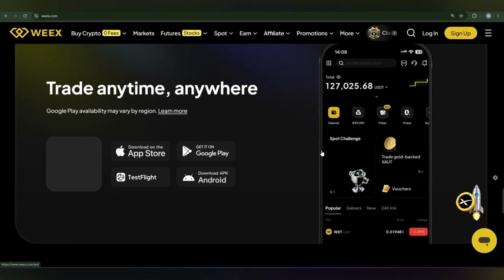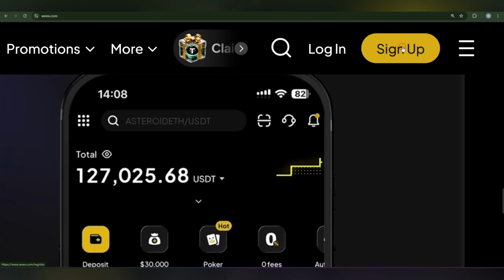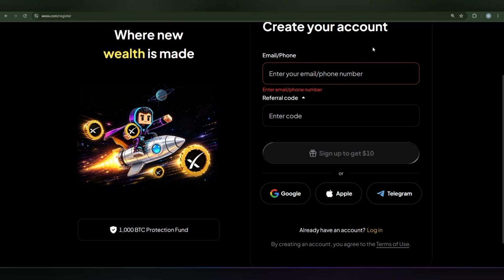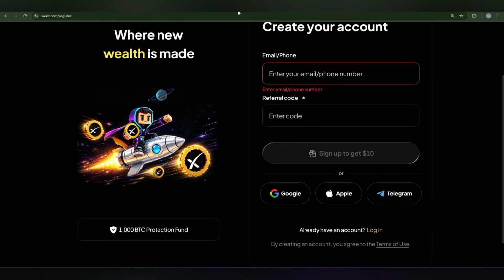If you join on the website, there is a sign up. We are going to create an account on it. For that, you can write your email, put in the referral code and go for sign up. That is also very simple. Or you can continue with your Google, Apple or Telegram ID. It is also possible to create an account on the WEEX exchange this way.